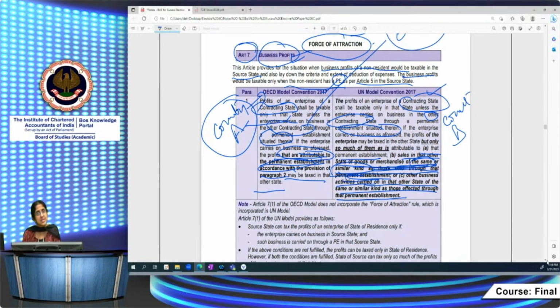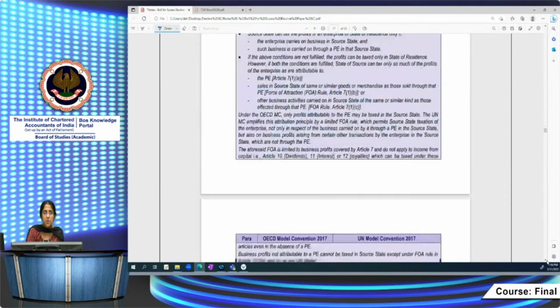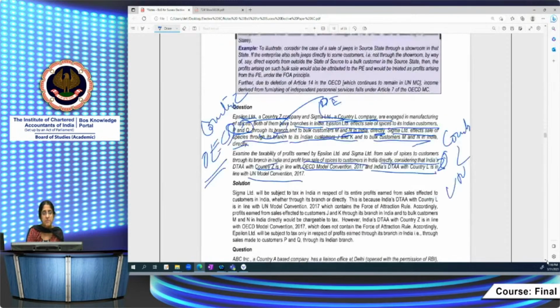So even though it's selling directly, it's selling similar goods. So profits earned through its branch as well as sale of the spices directly to its bulk customers, both will become taxable in the hands of Sigma Limited, because India has a DTA with country L in line with the UN Model Convention. So that is the answer.